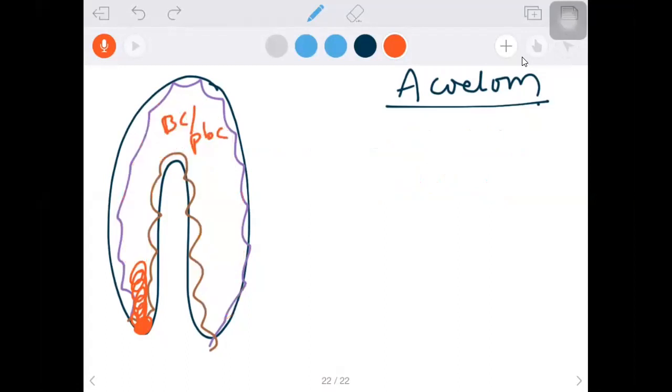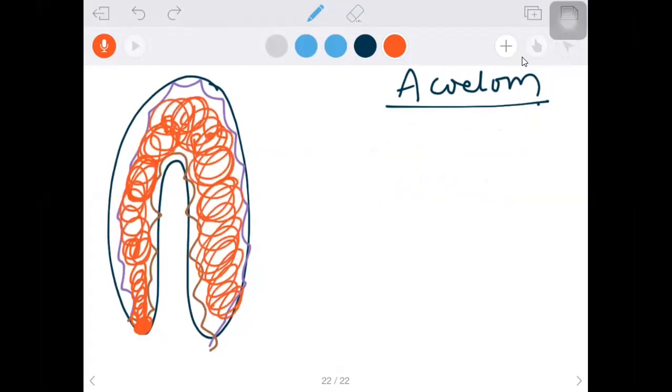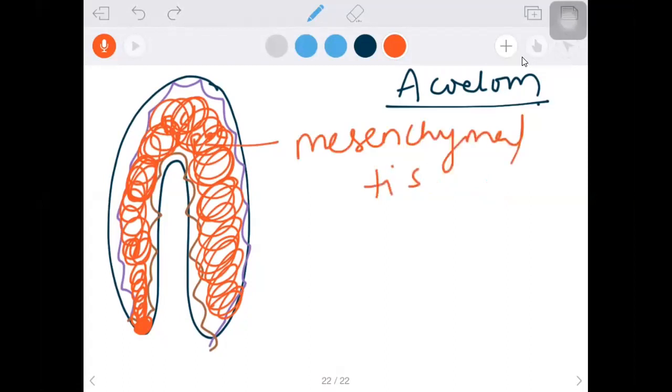So that's it. There is a cavity actually, and that cavity is now filled by mesenchymal tissue. So that's why there is no body cavity. You can't say this is a body cavity; people will get confused with this. So what is this actually? This is the archenteron, that means the future alimentary canal. It will become the gut. So that is the mesenchymal tissue.